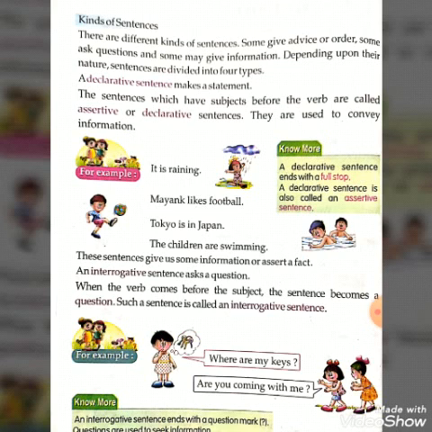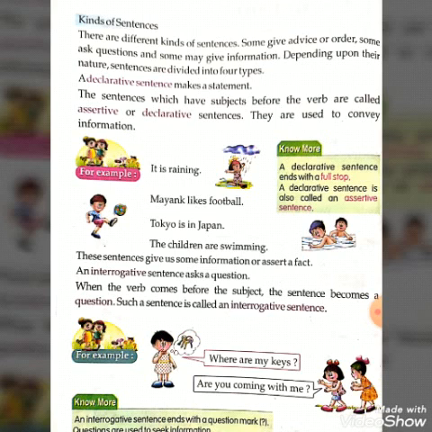Now, come to the next one, an interrogative sentence. An interrogative sentence asks a question. Always remember that an interrogative sentence asks a question. How? Let's see.